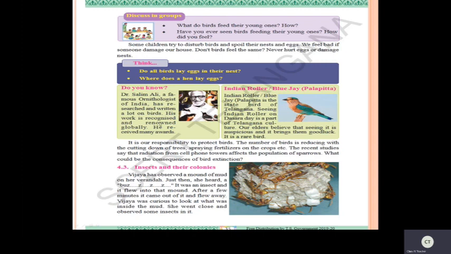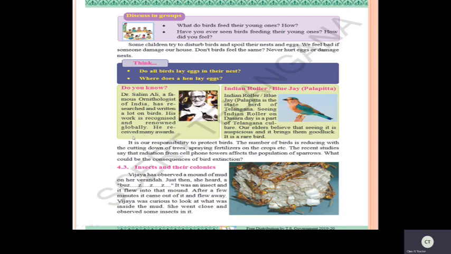So his work is recognized and renowned globally. Throughout the world, he is a famous man. He wrote a lot of things about birds and their behavior. So he is called a famous ornithologist of our India. He is recognized globally. The total world knows him. Now see here, he received many awards.